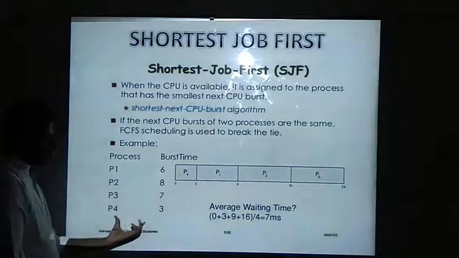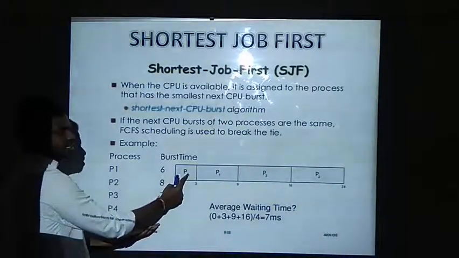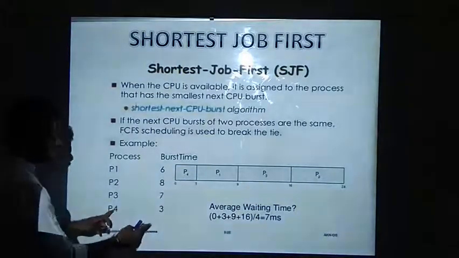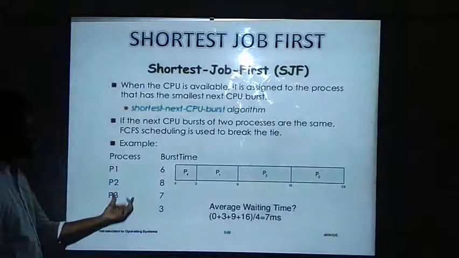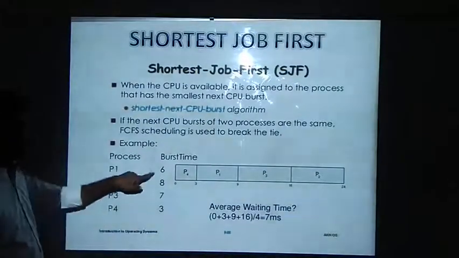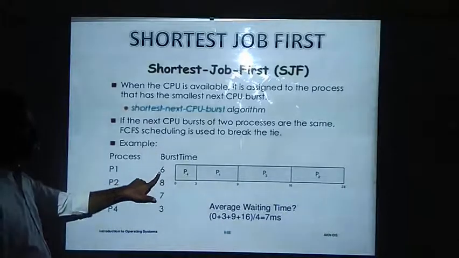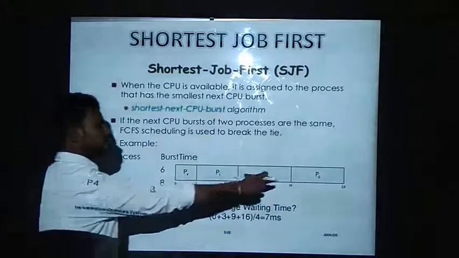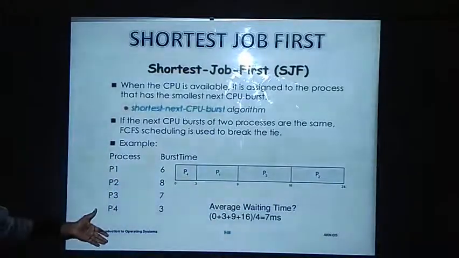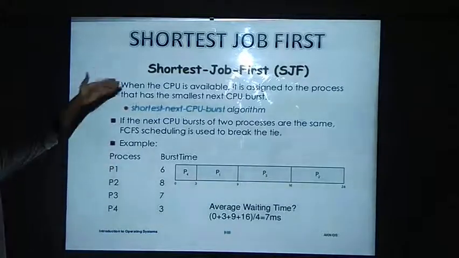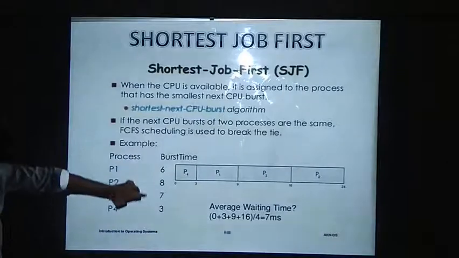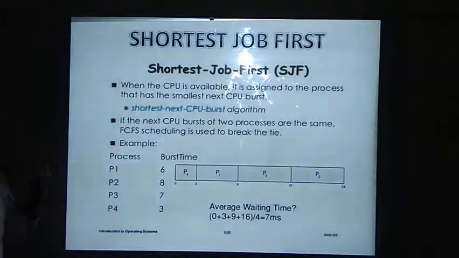P4 executes for 3 milliseconds, and after completion I check the available processes. P1 takes less time, so P1 gets the CPU, then P3 and then P2. We are not following the sequence P1, P2, P3. It is not FCFS. In shortest job first, we select the processes which take the less CPU burst time.